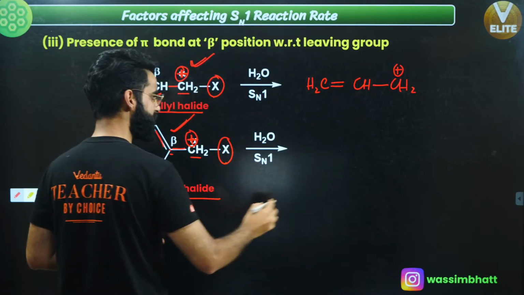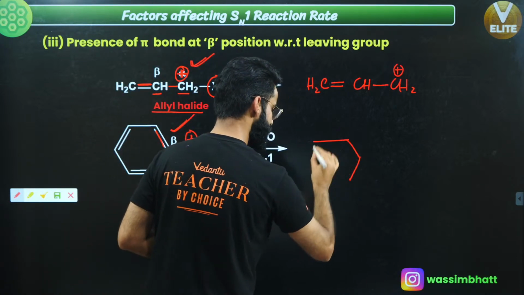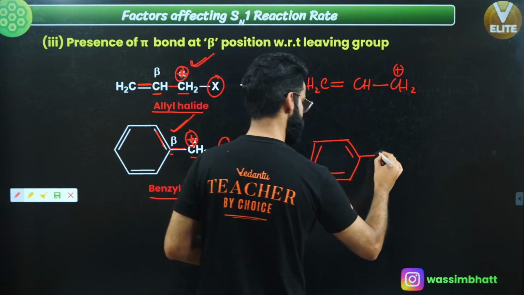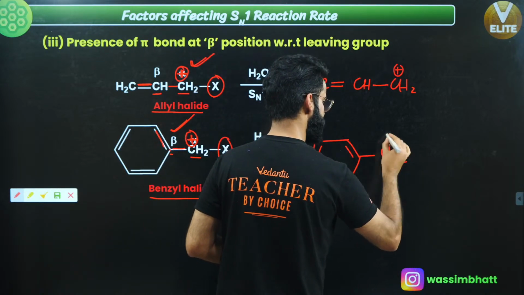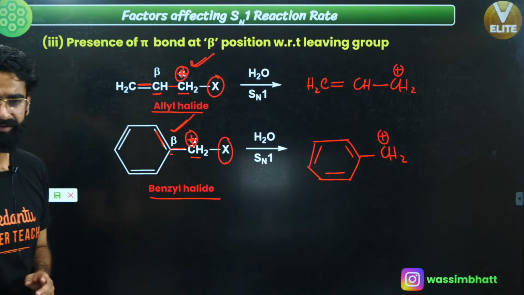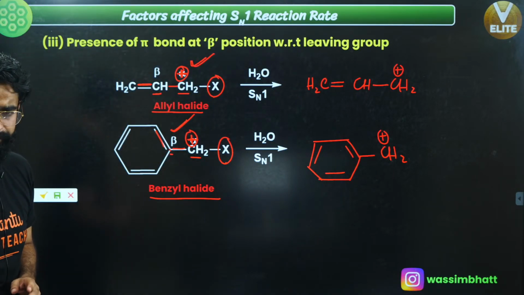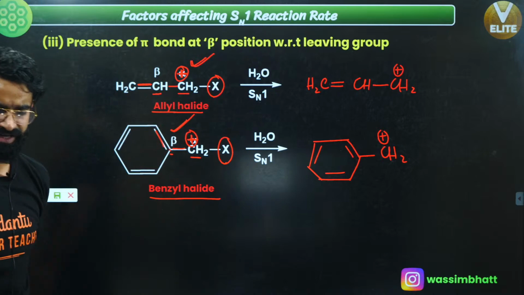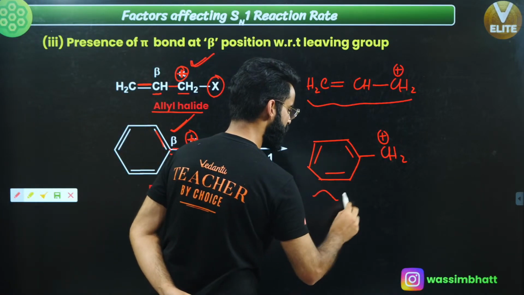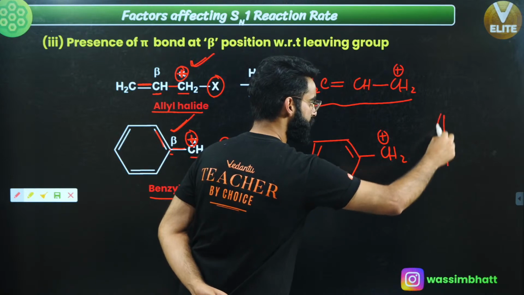And in the second case, the carbocation which gets formed is like this. You have got CH2 with a positive charge right here. Positive charge on both these carbons are resonance stabilized. So the stability of this carbocation increases and the stability of this carbocation also increases due to conjugation.